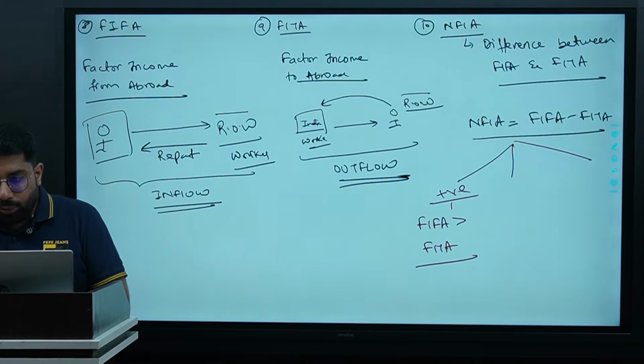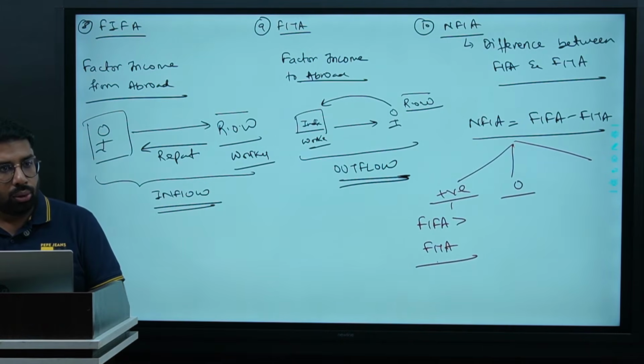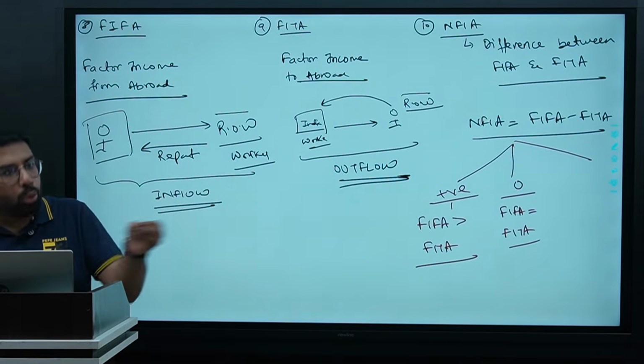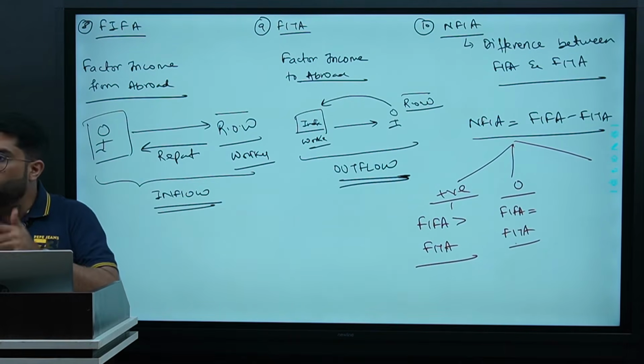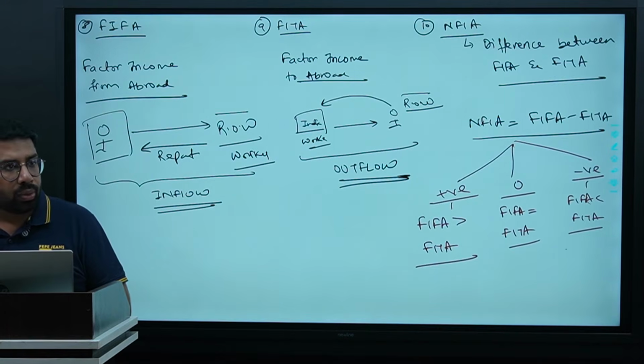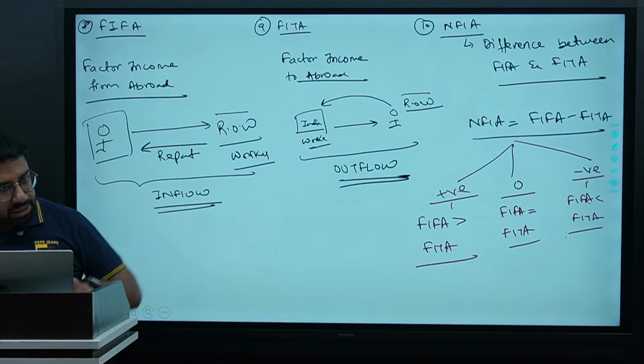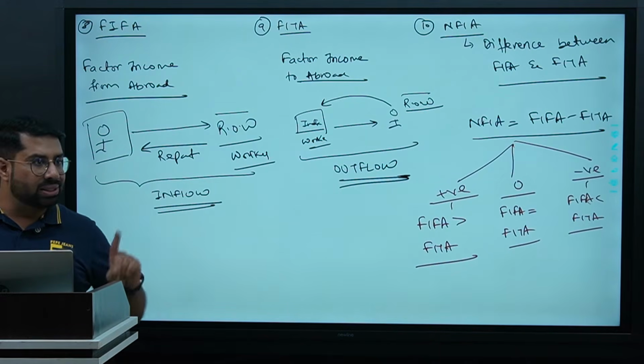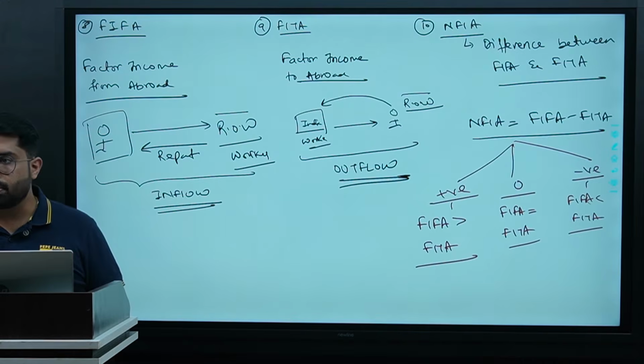Yes? If the value of NFIA is 0, it means FIFA equals theta. What we are receiving is the same amount we are paying, meaning inflow is equal to outflow. If the value of NFIA is negative, then FIFA is less than theta. Means what? We are receiving less, paying more. Inflow is less than outflow. Are we clear? Sure? Yes, sir.